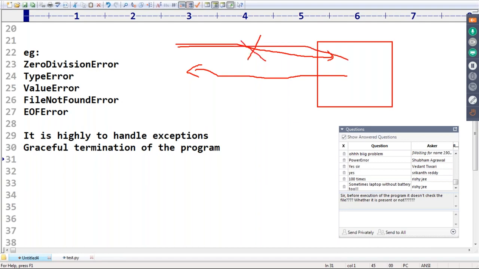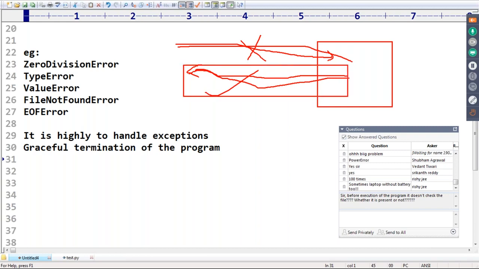Okay. I open a database connection. While reading the data, some problem is coming. If I'm not going to handle it, immediately my program is going to terminate abnormally. If the program terminated abnormally, then who is going to close the database connection? No one is going to close it. Automatically, one resource is going to be blocked. It is not a graceful termination.